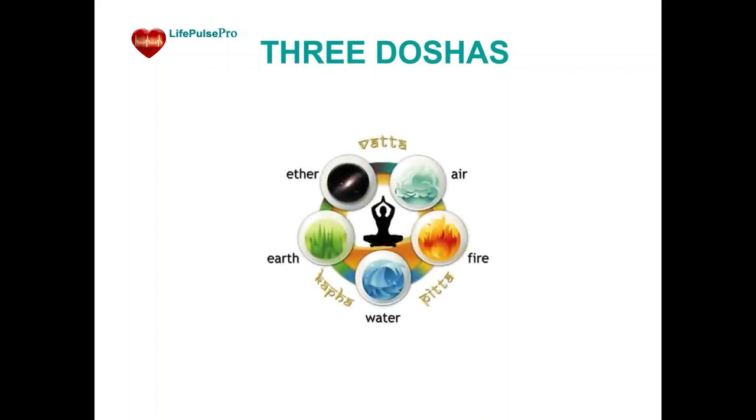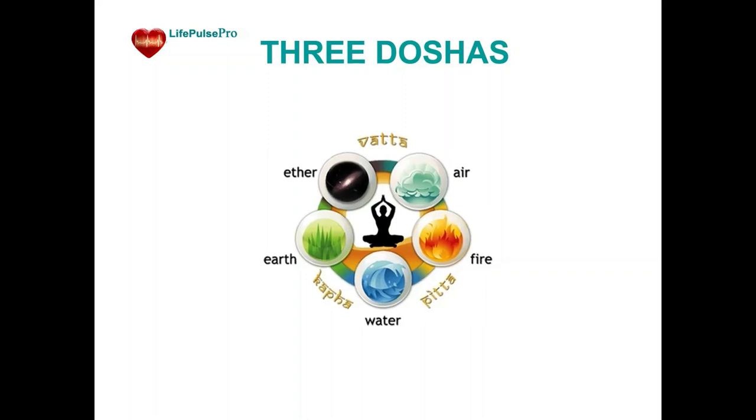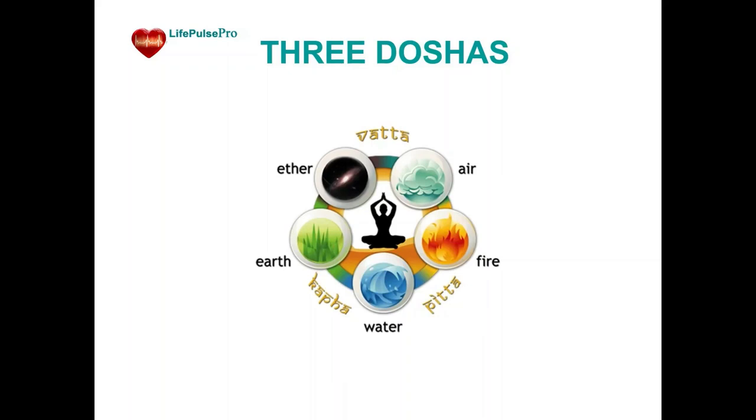Further, having an idea of the physical degree of manifestation of each of the three gunas, one can proceed to the concepts of the three doshas of a person as a complex of energy substances. The Life Pulse Pro algorithm uses the results of the HRV test to quantify the manifestation of doshas as well as other parameters expressed in Ayurvedic terms. In Ayurveda, the three doshas are the three fundamental principles that govern the functions of the body and mind. These doshas are Vata, Pitta, and Kapha.